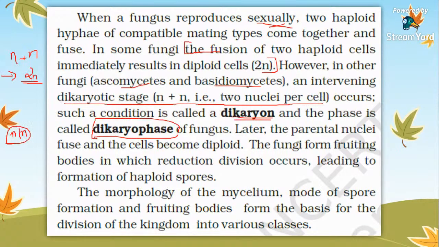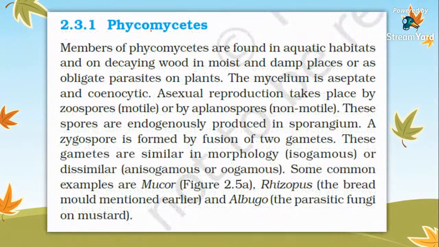Later, the parental nuclei fuse and the cells become diploid. The fungi form fruiting bodies in which reduction division occurs, leading to the formation of haploid spores. The morphology of the mycelium, mode of spore formation and fruiting bodies form the basis of the division of the kingdom into various classes. The first class of fungi is Phycomycetes.